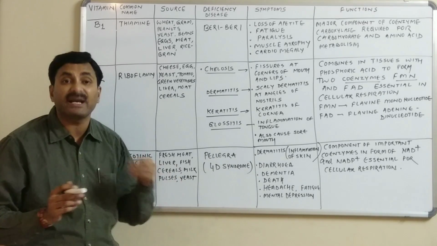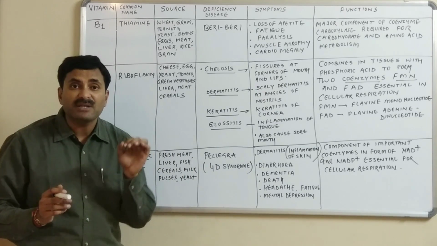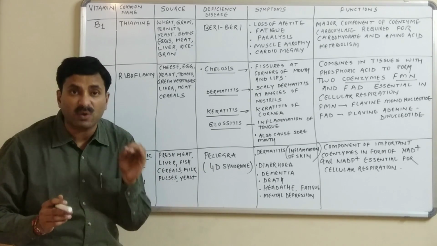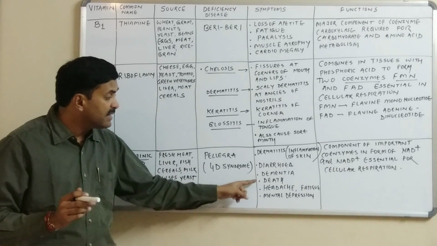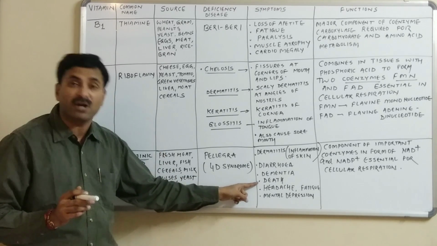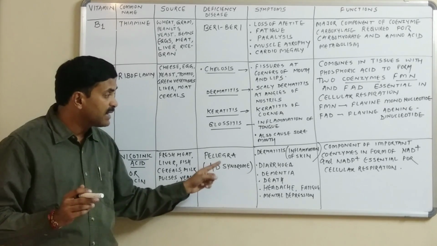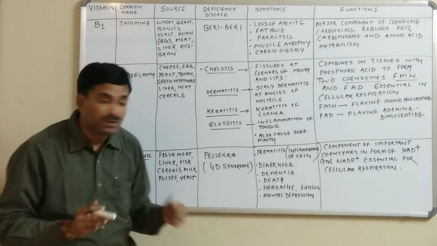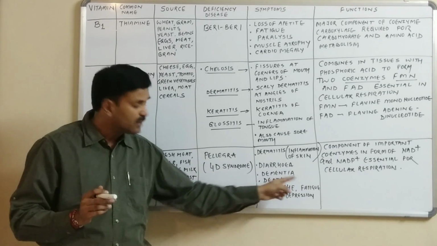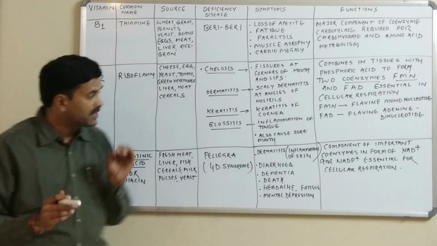The person suffers from dehydration, that is known as diarrhea. Dementia is a sort of mental disorder. The person becomes mentally ill. And sometimes death may occur. And not only this, pellagra, or the deficiency of vitamin B3, is also associated with headache. It is associated with fatigue. It is also associated with mental depression.